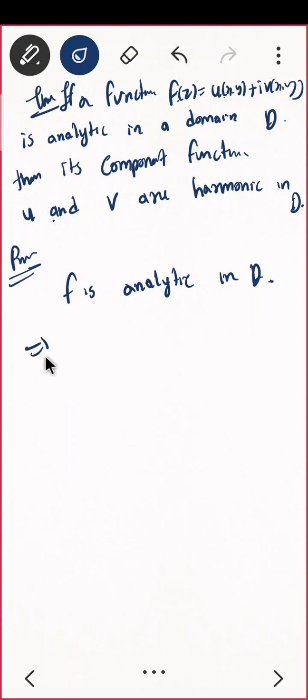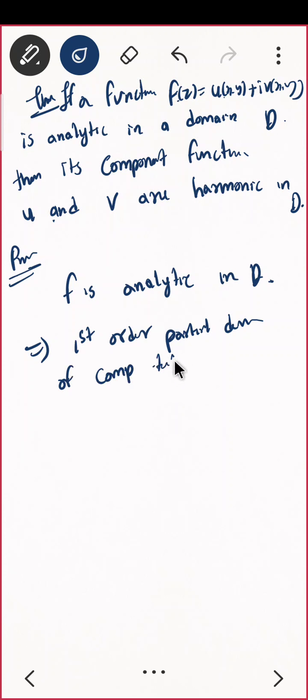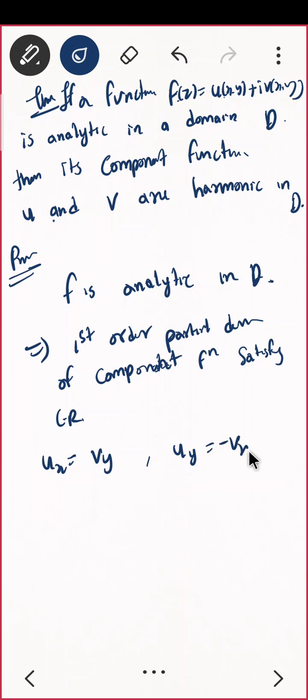So I can directly write that the first order partial derivatives of the component functions satisfy the CR equations. That means ux equal to vy and uy equal to minus vx. This is what you are having.